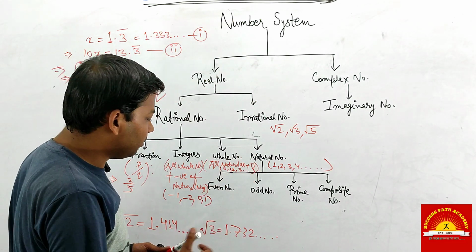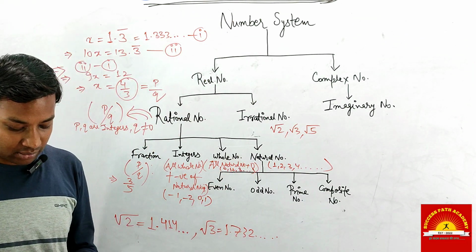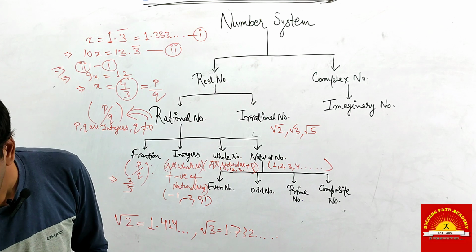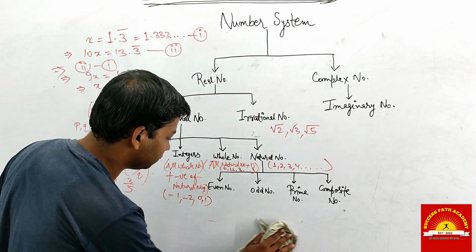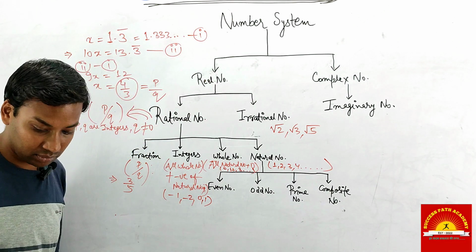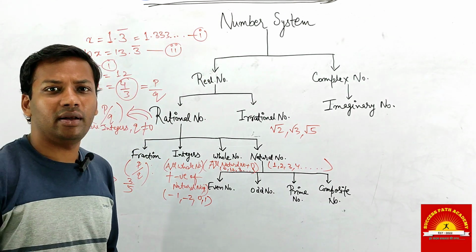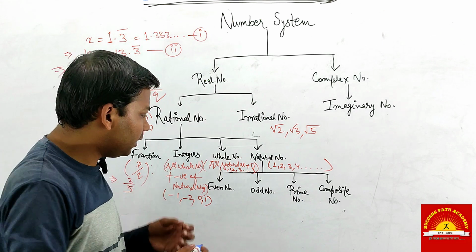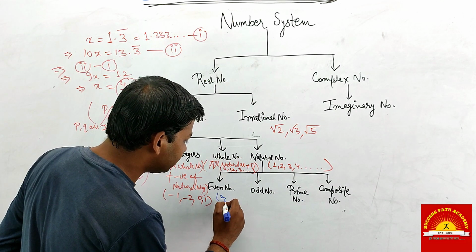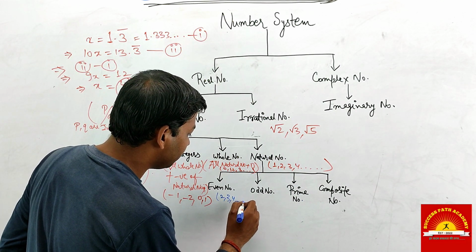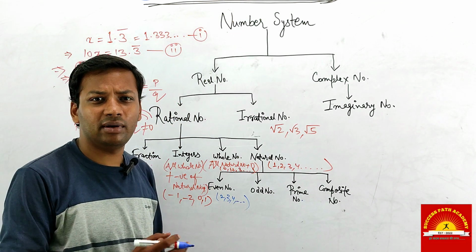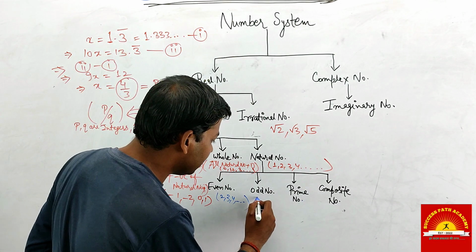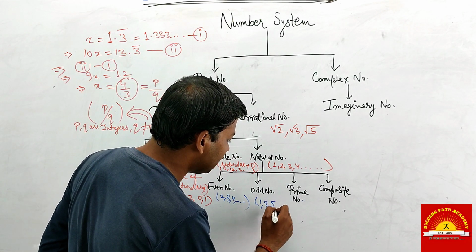Now under natural numbers, what is an even number? Simply, an even number is a number which is divisible by 2. A number which is divisible by 2 is called an even number. For example, 2, 4, 6, etc. What is an odd number? The number which is not divisible by 2 is called an odd number. For example, 1, 3, 5, 7, and so on.